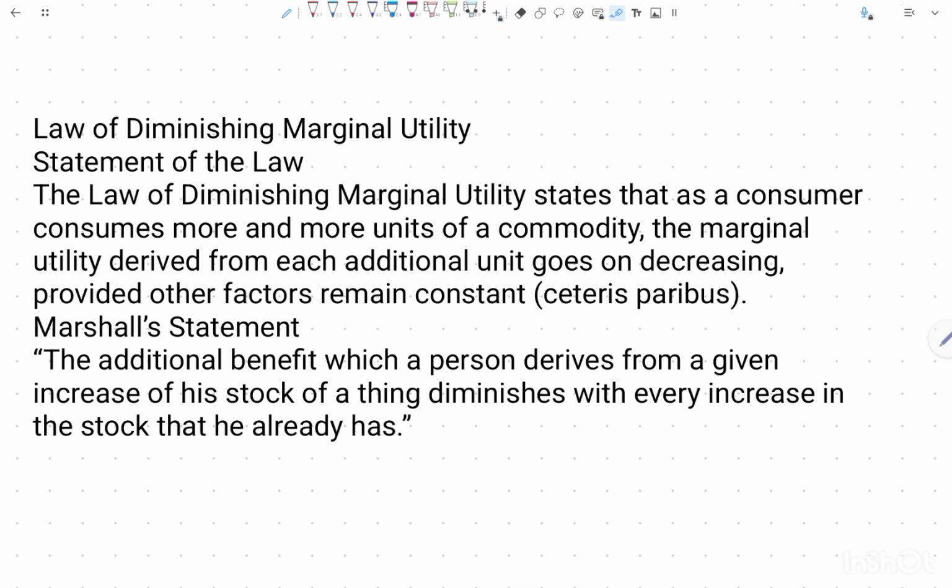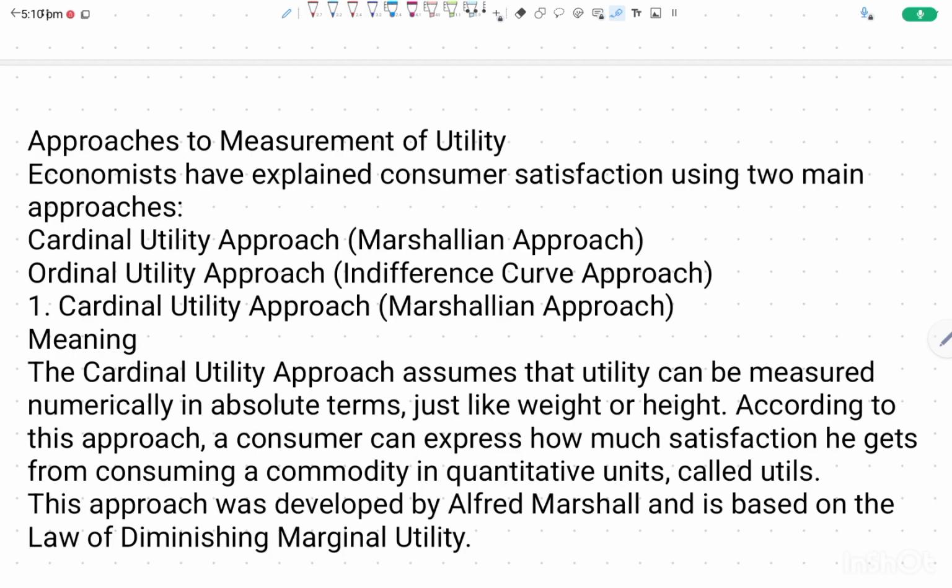So after that, if you increase your consumption, your marginal utility will decline. This is the law of diminishing marginal utility. Now, another concept is how we can measure utility. You have seen, like I told you, that you are satisfied from a good. So how can you measure it? How can you say how much satisfied you are?